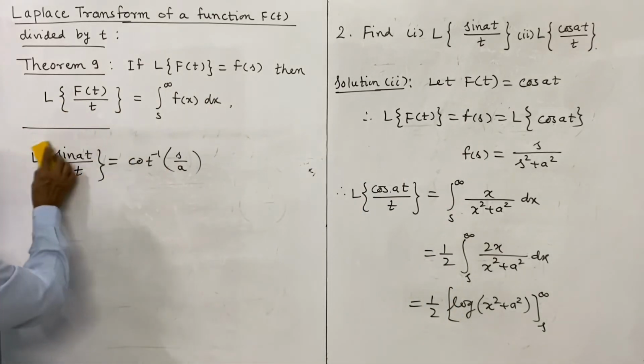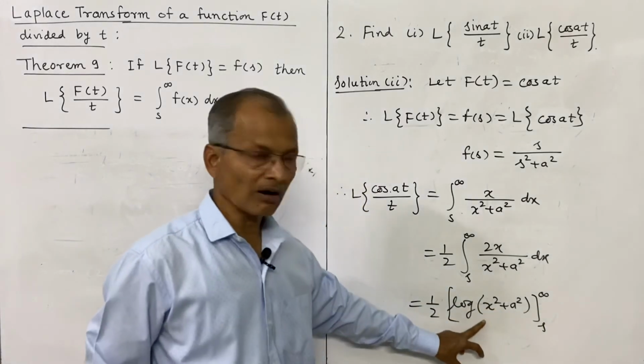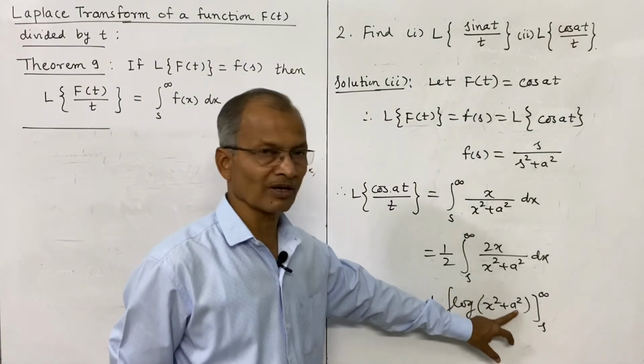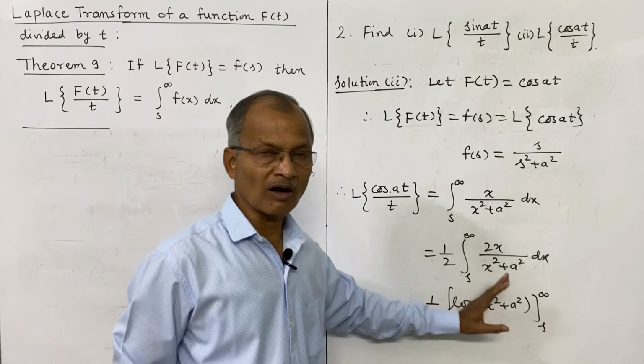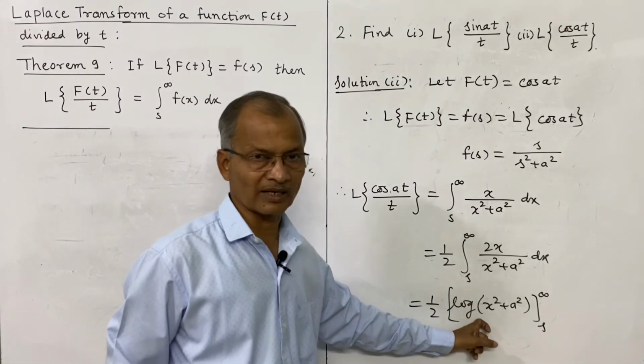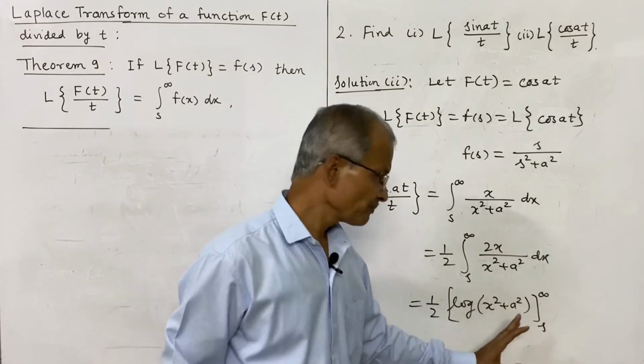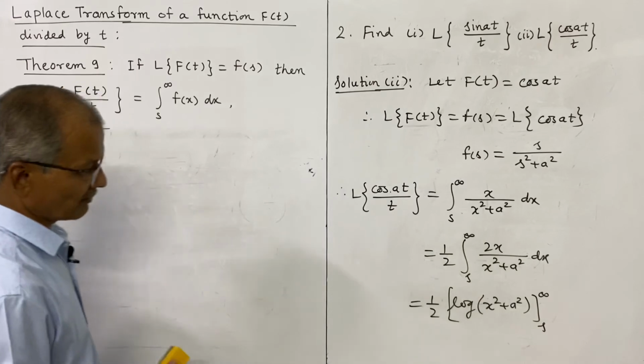Now see, the upper limit is infinity, and this becomes log of infinity square plus a square, that means infinity, and log infinity is infinity, and therefore this quantity is not finite. The lower limit is alright, log of s square plus a square exists, but the upper limit is infinite.